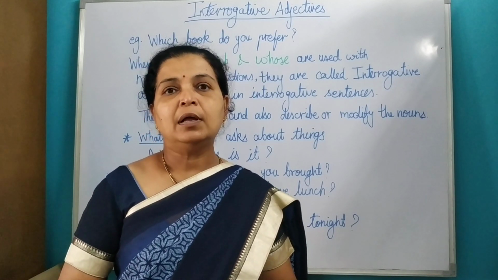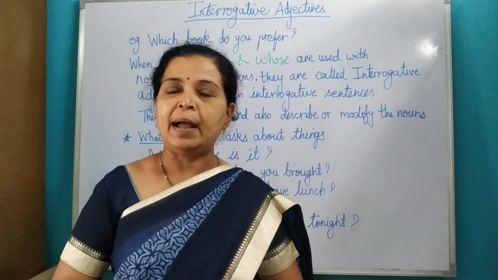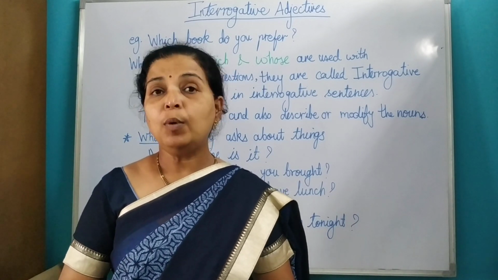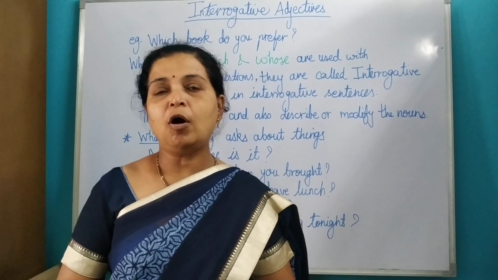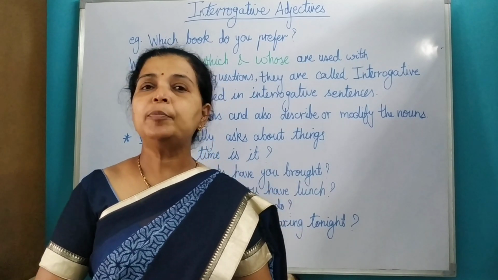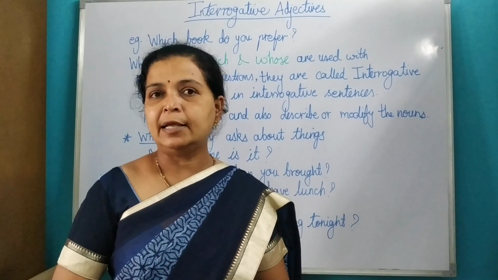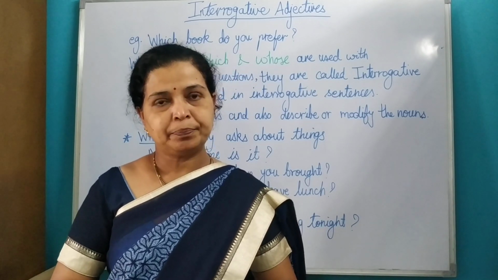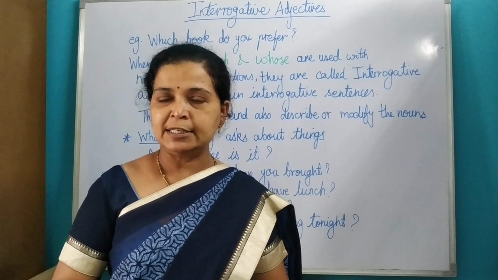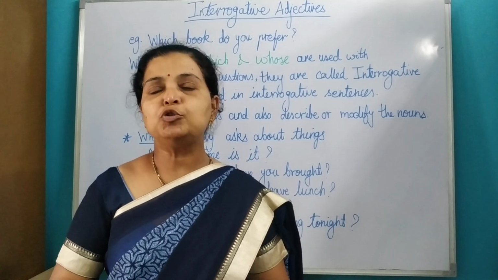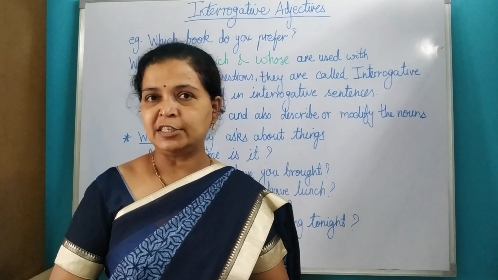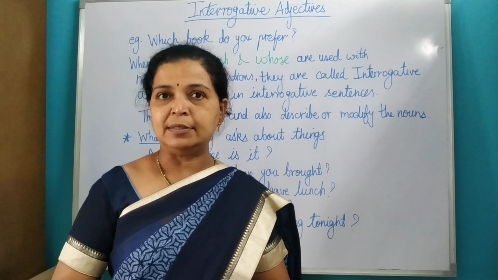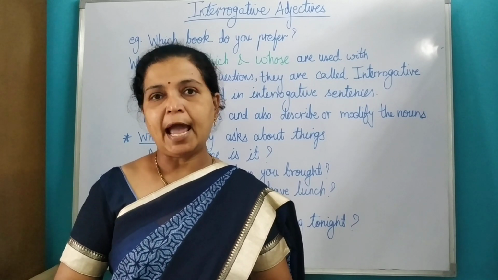Before that, let us revise what is meant by an adjective. A word which describes or modifies a noun or a pronoun is called an adjective. For example, he is a clever boy. In this sentence, clever is the adjective. Give me some sugar. Here some is the adjective. I have 5 pens. Here 5 is the adjective.